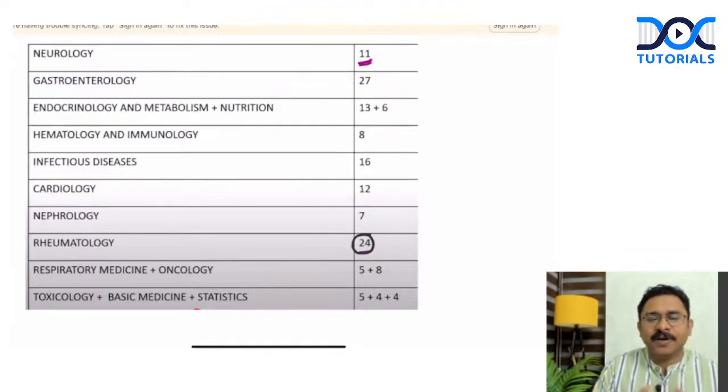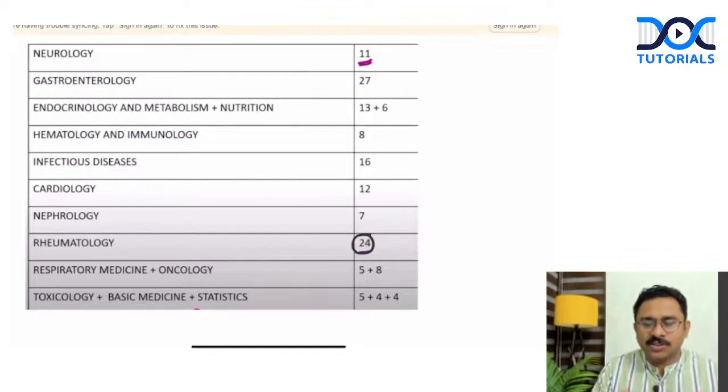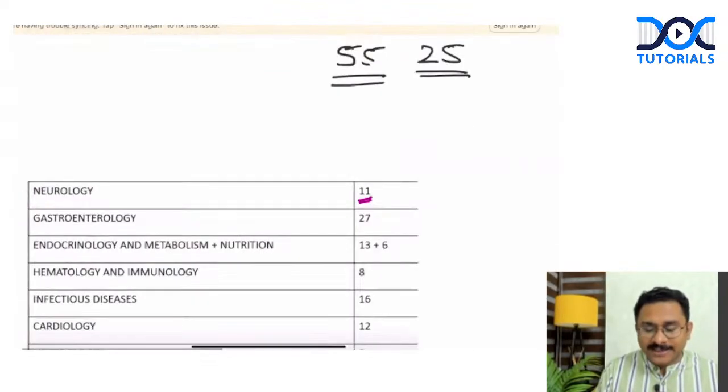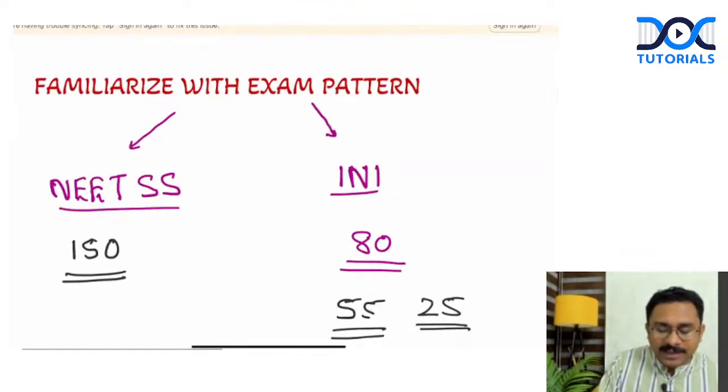You can have papers where questions are more or less framed from Harrison to papers where you are quite sure that it is not a question paper directly framed from Harrison. So you'll have to prepare for all sorts of exam level toughness. That is what I want to tell you about the familiarization with the exam pattern of NEET SS.